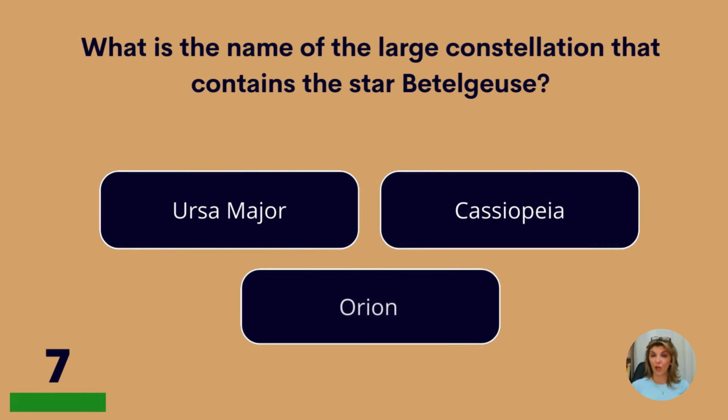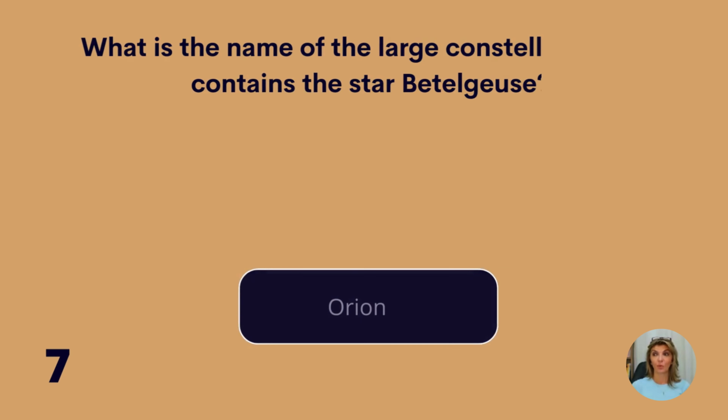What is the name of the large constellation that contains the star Betelgeuse? Ursa Major, Cassiopeia, or Orion? Orion.